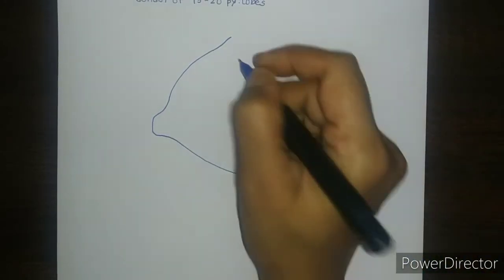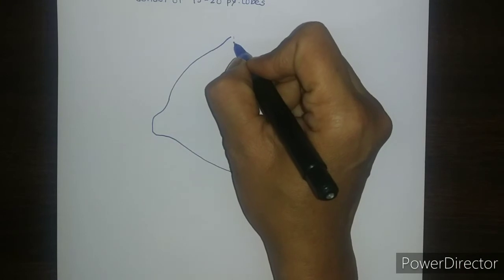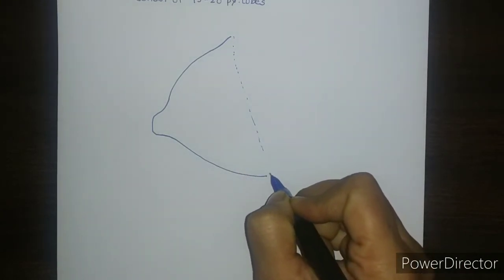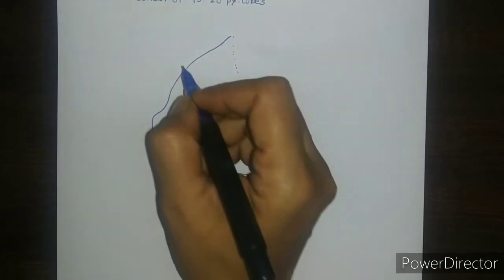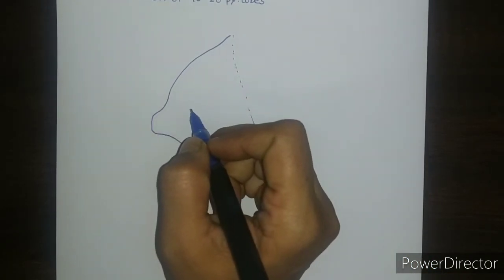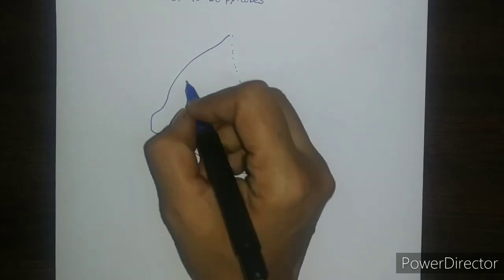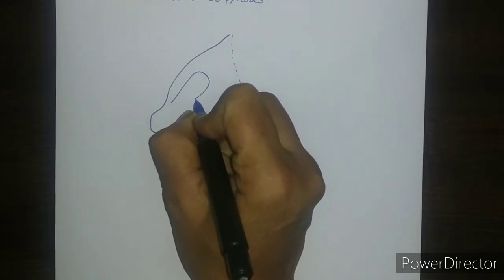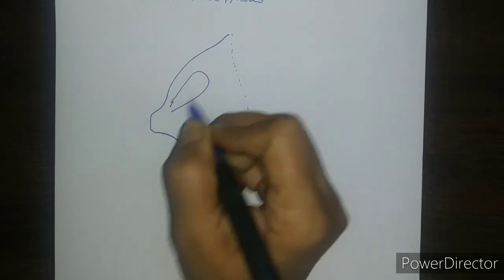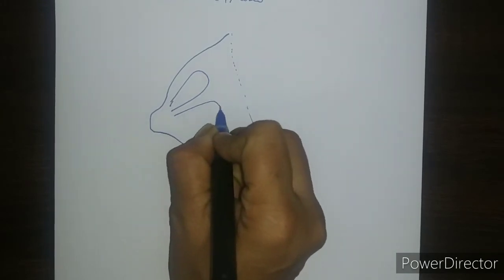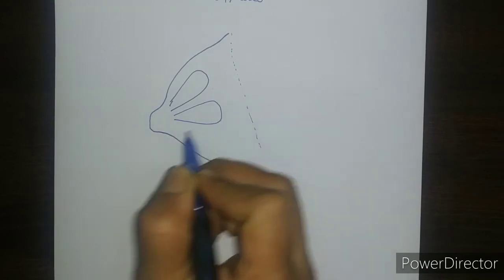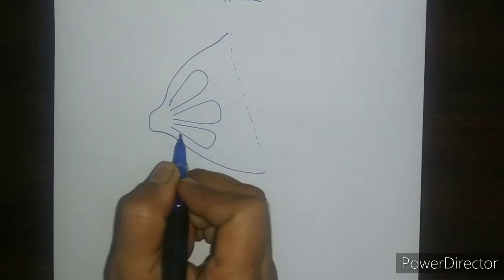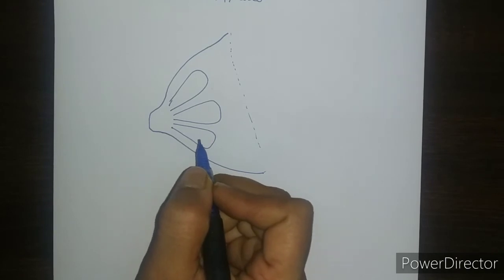So this is the sagittal section and this is the deep aspect of the mammary gland. The 15 to 20 pyramidal lobes are arranged in a radiating manner. So these are the lobes of the mammary gland which are arranged in a radiating manner and they converge towards the areola.